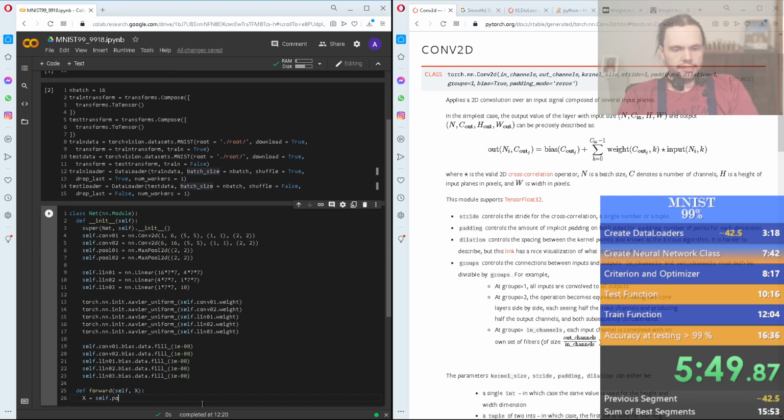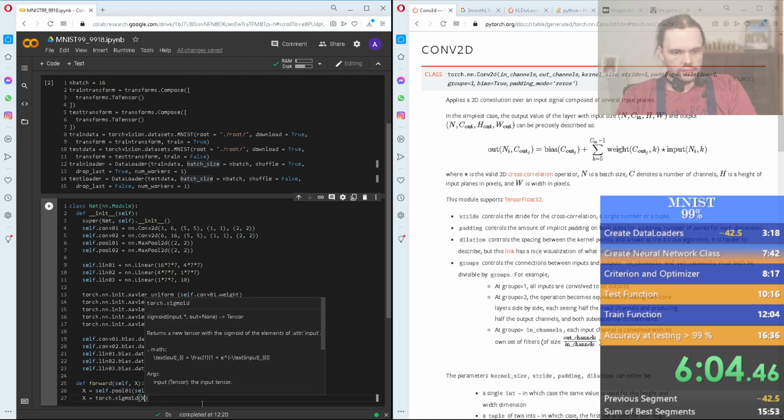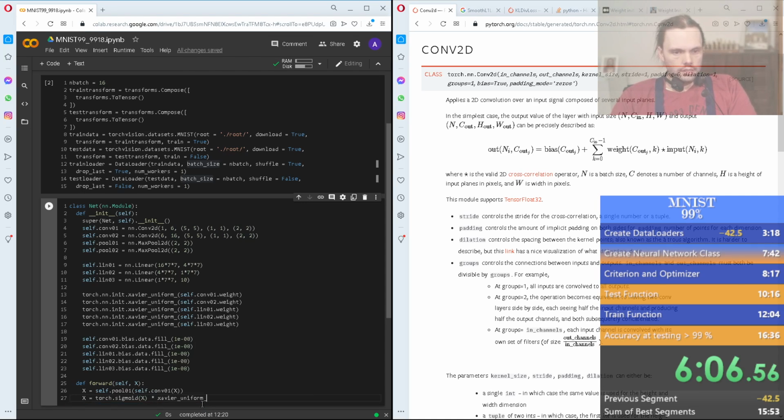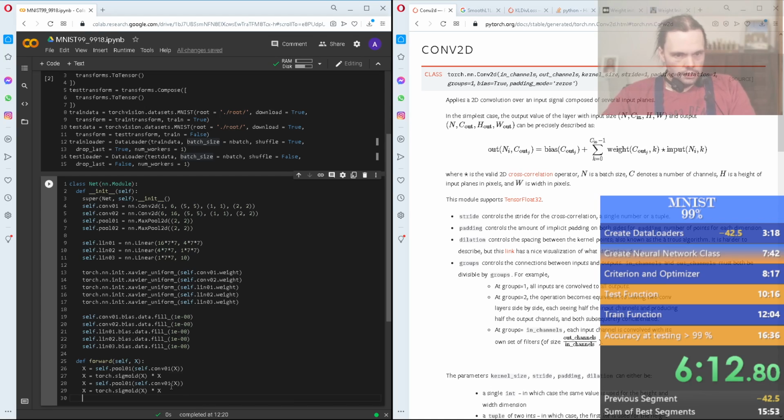So first we pass on the inside, of course, we go to the convolutional neural network first, and then on the outside we have the pooling layer, and here we have the activation function where we're going to take sigmoid multiplied by x. I'm going to do that again here.